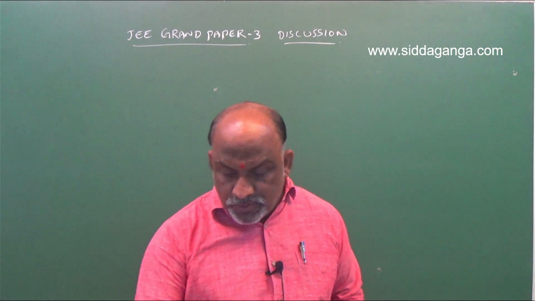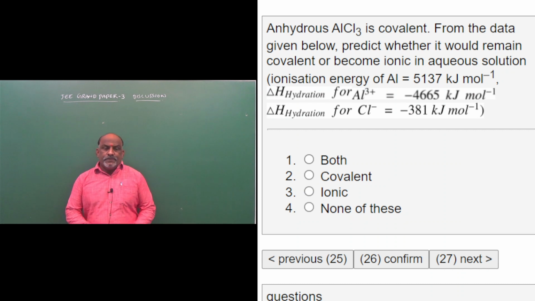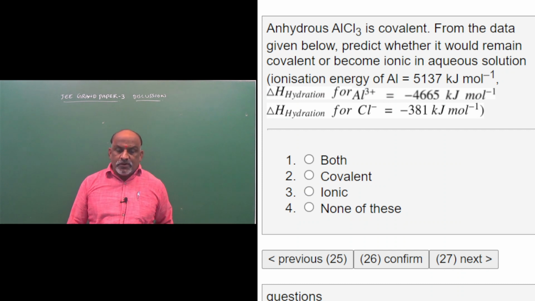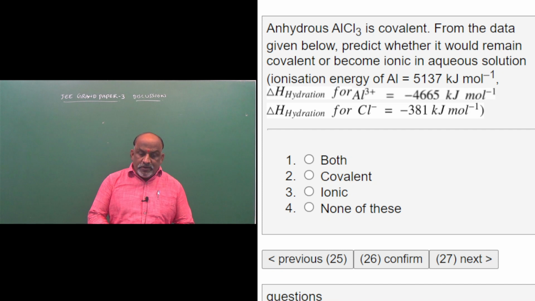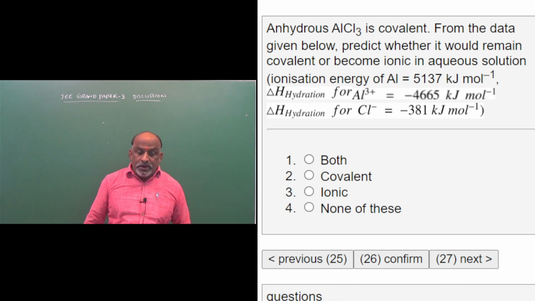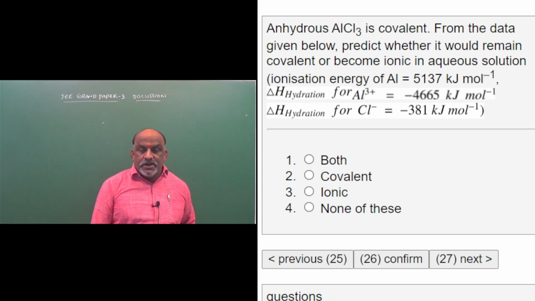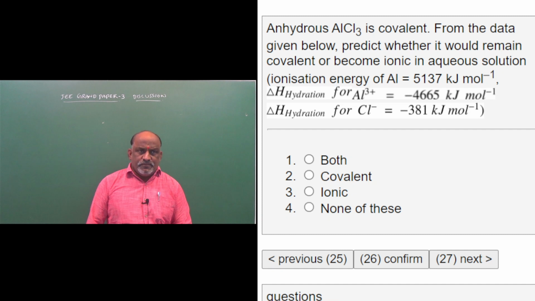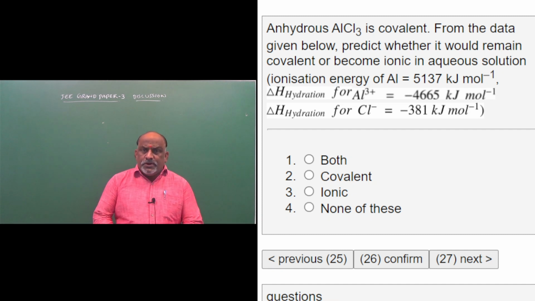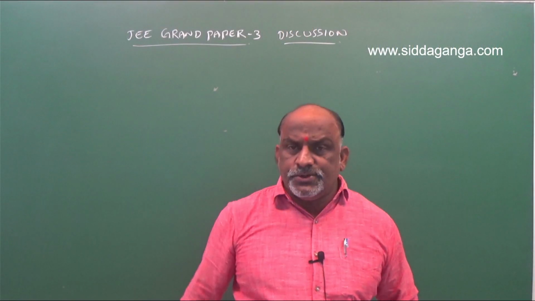Question number 26. Anhydrous aluminum chloride is covalent. From the data given below, predict whether it would remain covalent or become ionic in aqueous solution. This is one of the important questions. We expect such types of questions for the entrance exam also. So what is the question here?